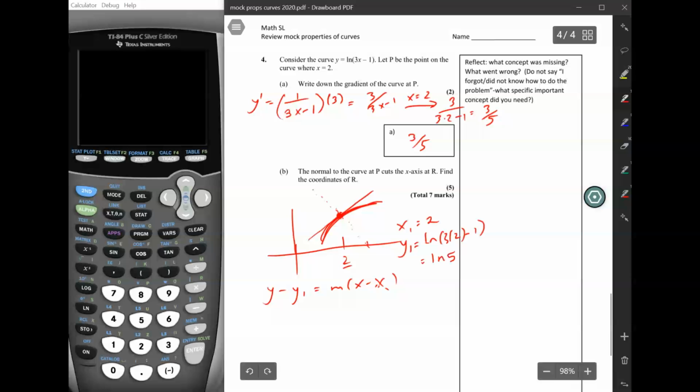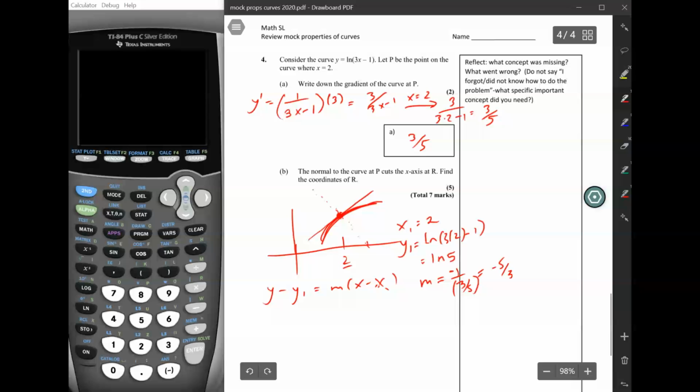So y1 is natural log of 5, x1 is 2, and our slope for the normal line is the negative reciprocal of 3/5, because the tangent line and the normal line are perpendicular. So our m is negative 1 over 3/5, which is equal to negative 5/3.